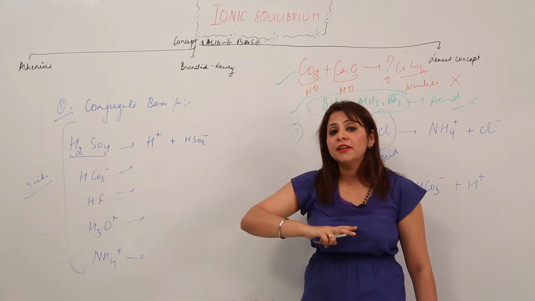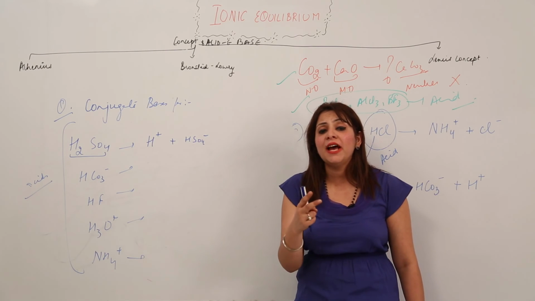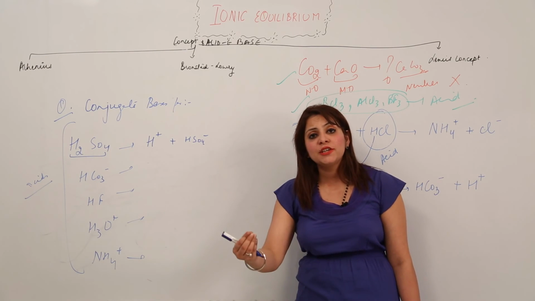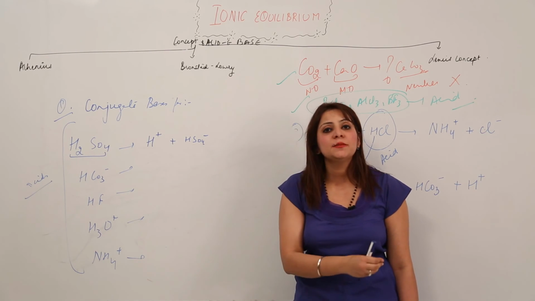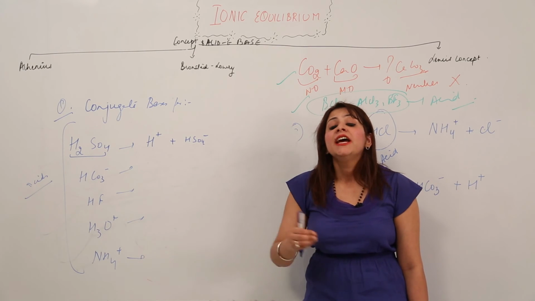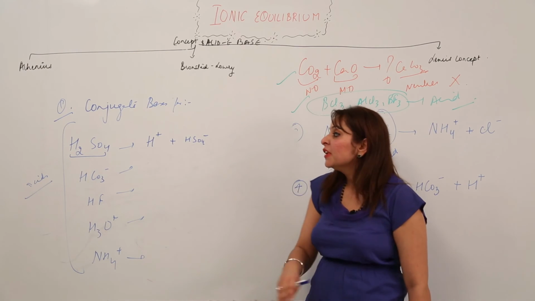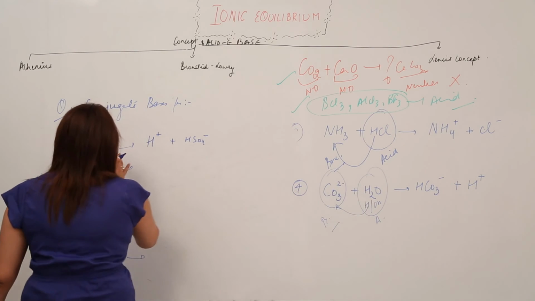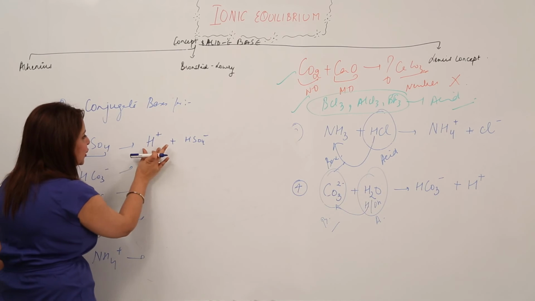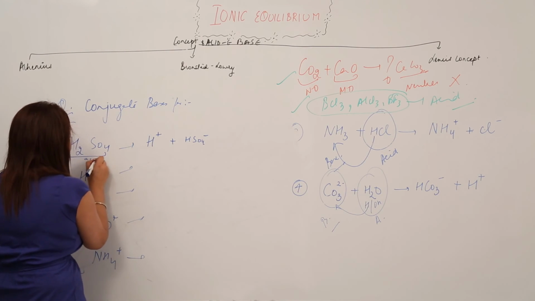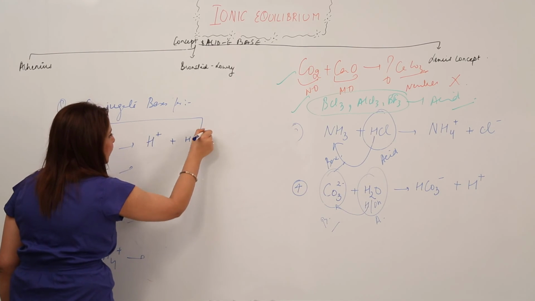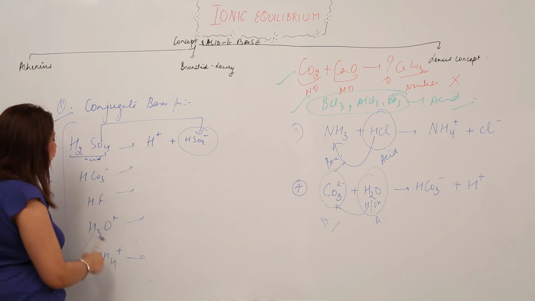The same way, if the acid possesses 2 or 3 H ions, it is just going to do it step by step, not in one go, right? So H2SO4 gives one H ion and is left with this. So obviously this is an acid and this is going to be its conjugate base. So this is how you are going to write.